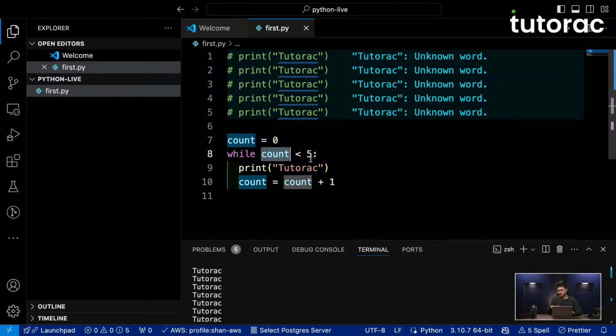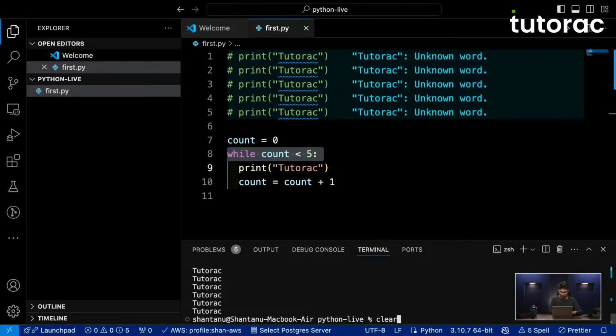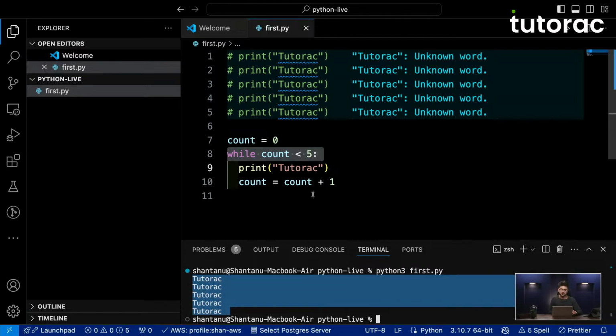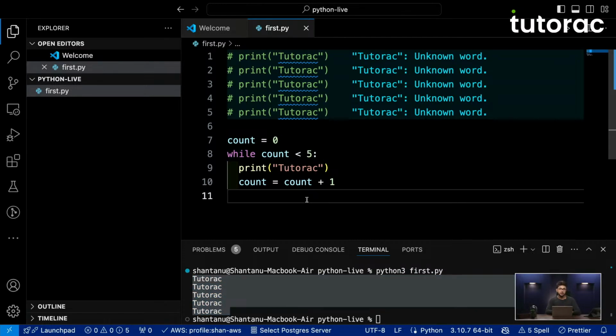We'll print it, increment it, print it, increment it until the value of count becomes 5. As soon as it becomes 5, this condition will fail and the loop will stop running. So let's try to run this now. And you can see that it prints it 5 times. So this is how loops work in Python.